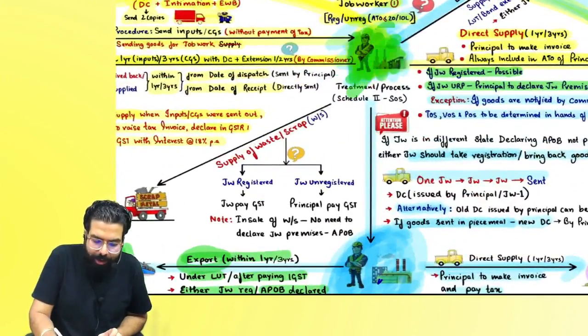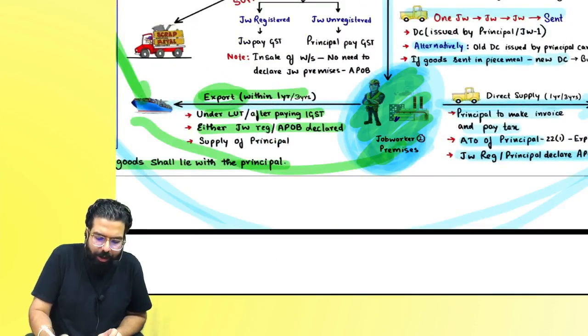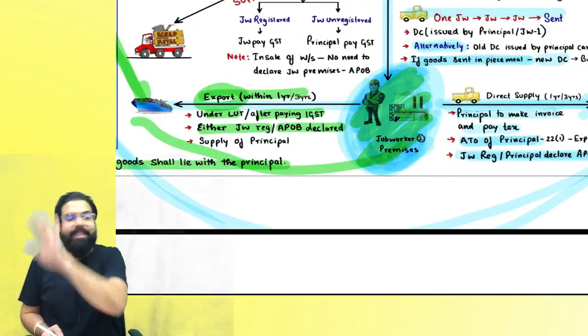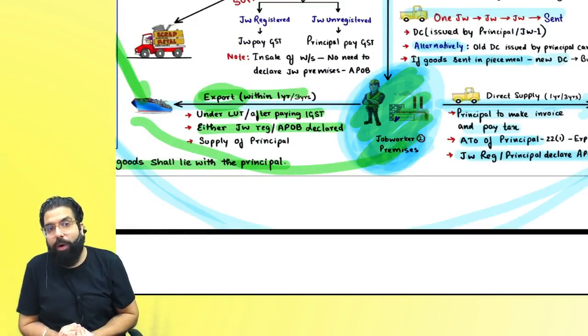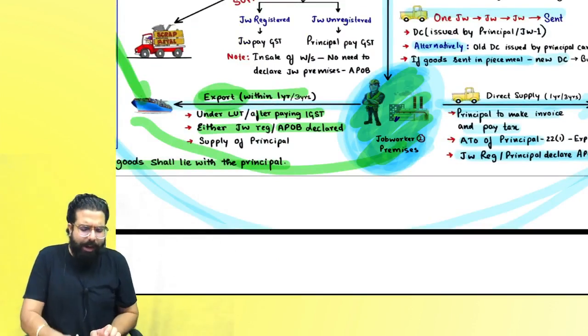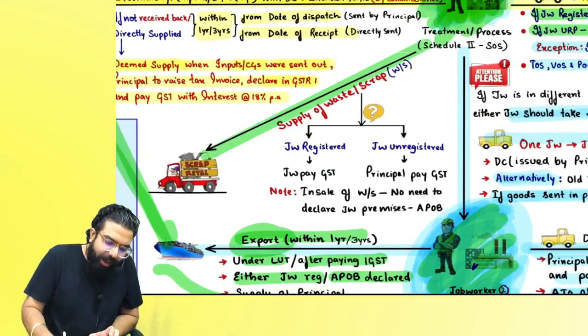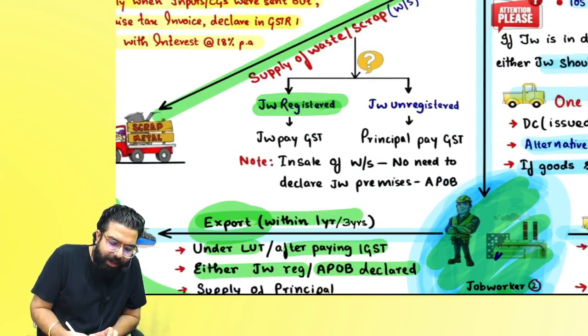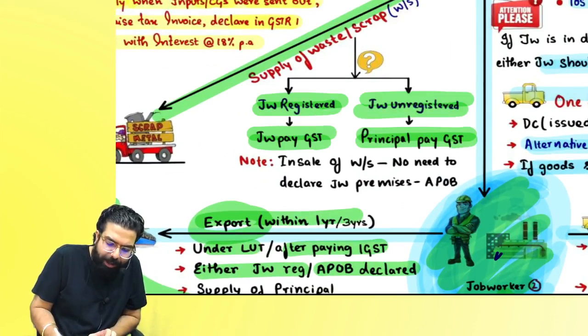Sir, job worker case may either job worker number 1 or job worker number 2, if there is any waste which is generated during the job work, what will happen to the waste? Waste ka case may always remember, if job worker is registered, on the waste job worker will pay the GST. If job worker is unregistered, principal has to pay the GST.